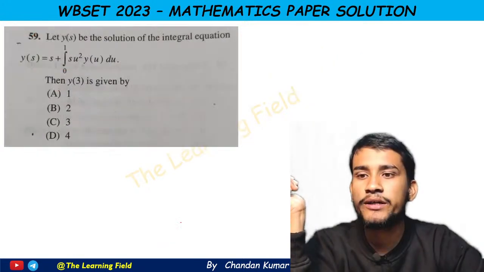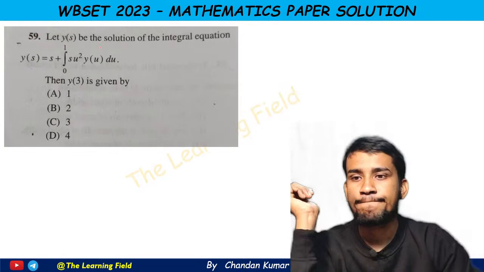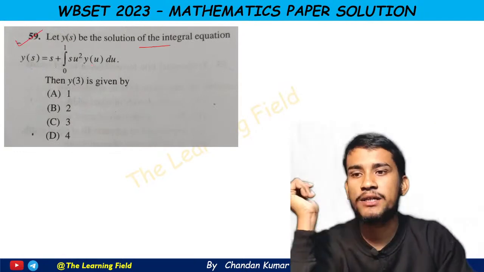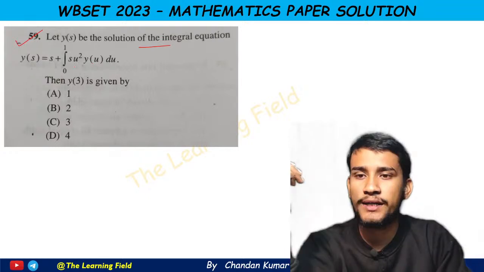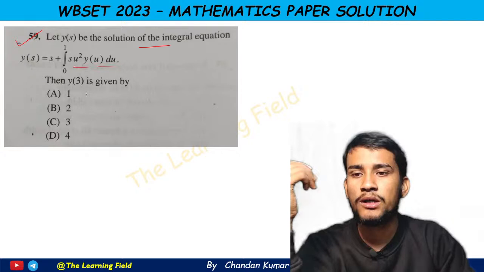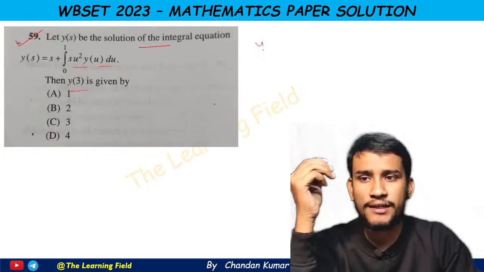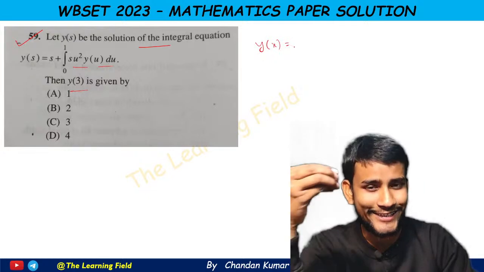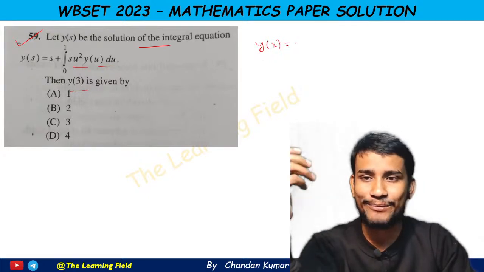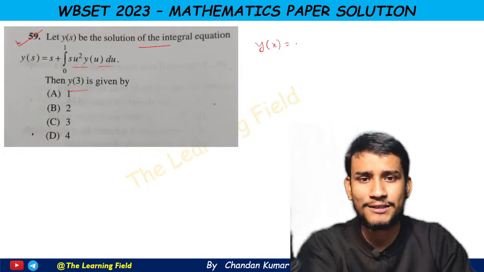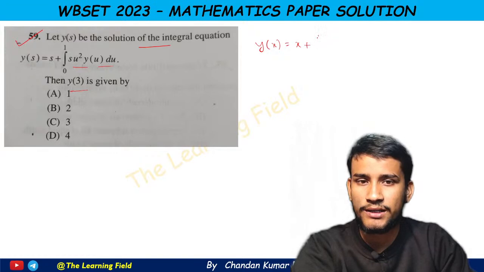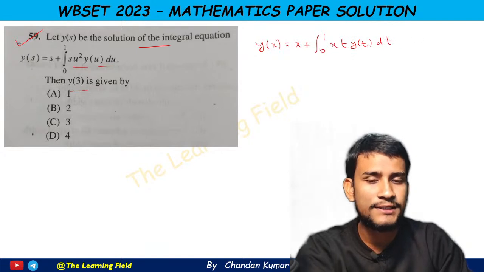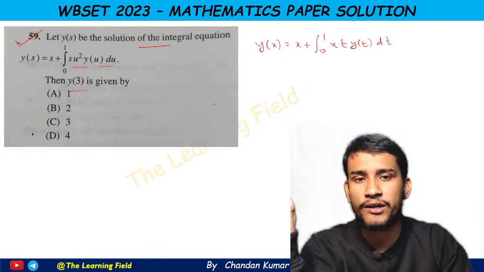Going to the next question, question number 59, again from integral equation. It says y(s) equals s plus the integration from 0 to 1 of s u square y(u) du, and then we need the value of y(3). Since we mostly write x and t, we convert this to the variables x and t. So y(x) equals x plus the integration from 0 to 1 of x t square y(t) dt. So this is the integral equation.